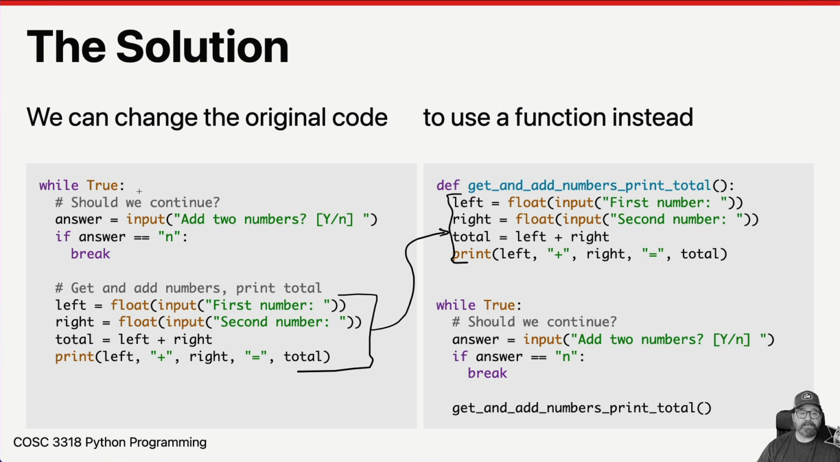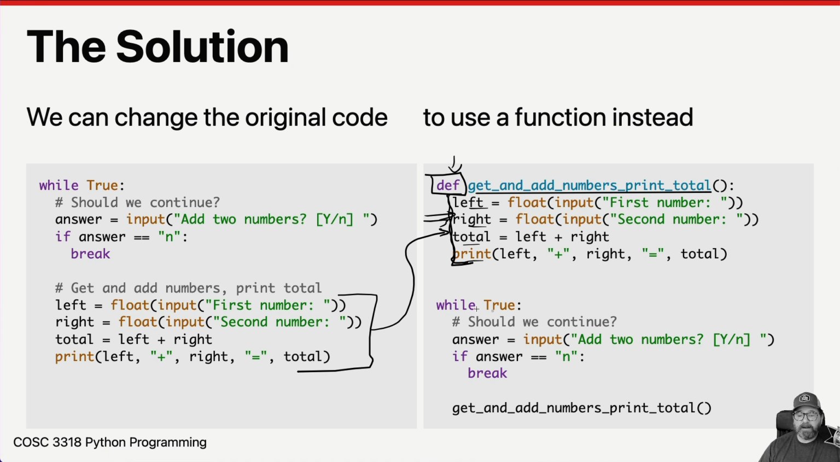Over here on the right-hand side, we put those four lines of code and they're indented. Notice that they're indented. Because they're indented, they're part of the def, part of the definition. This means function definition. So we're defining a function named get and add numbers, print total, and it has four lines of code stored in it: left, right, total, and print. It does those four lines.